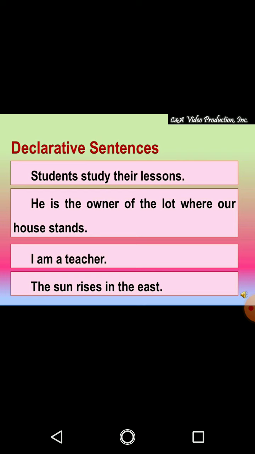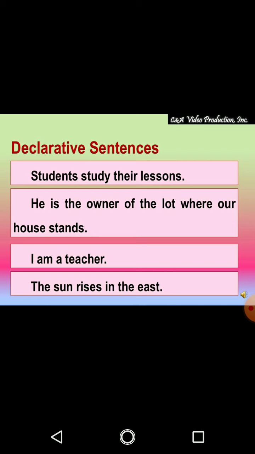Declarative sentence, let's take a few more examples. Students study their lessons. He is the owner of the lot where our house stands. I am a teacher. The sun rises in the east. Now can you see in all these sentences the statement is clear and factual, and it is clearly mentioned that it is happening or had happened.